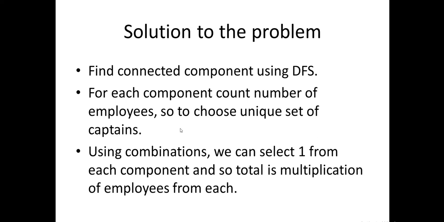So from the first set, from our example, we could have 3 captains, from the second 1, and from the third 1. For example, if we have connected components where the first component has 3, the second has 2, and the third is also 3, the number of ways would be 3 into 2 into 3. So this way we will get our second solution, that is the number of ways of choosing the captains, right? So let's move to the coding section.